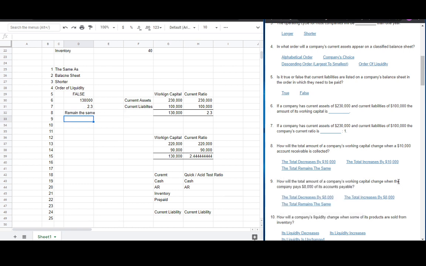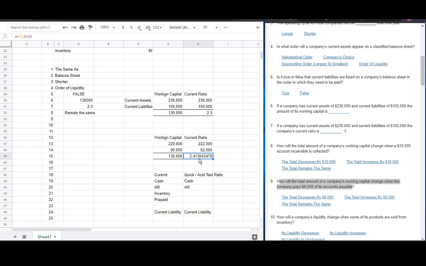Number 9. How will the total amount of the company's working capital change when the company pays 8,000 of its accounts payable? From the earlier example, the 2.3 decreased by 8,000 because cash decreased, so what remains is 2.2. Meanwhile in the liabilities, it also decreased by 8,000, becoming 92.